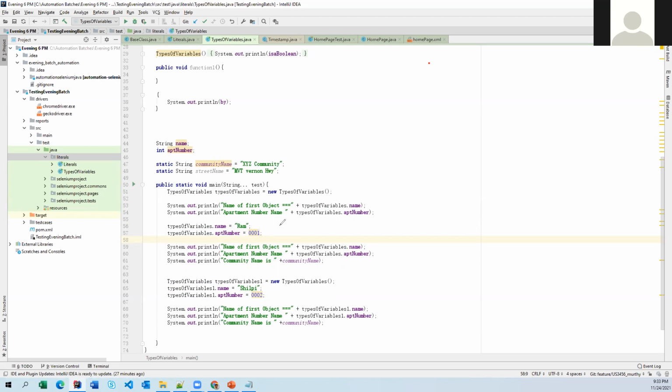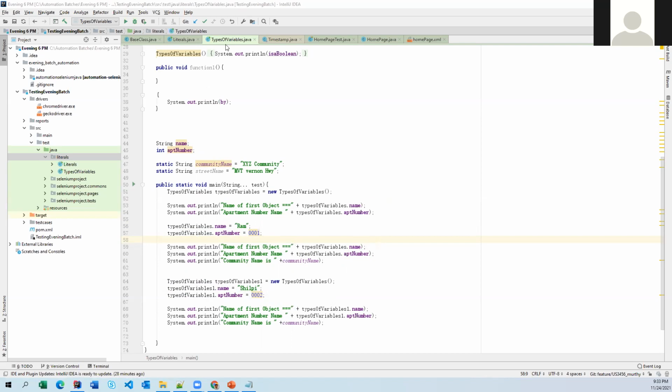Later, after making this statement, I have initialized the name and apartment number with some values, and I'm printing here. And again, I'm initializing these names with a different object, and then I'm printing here.